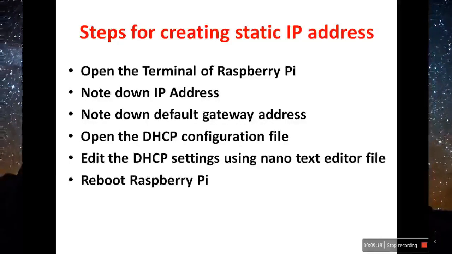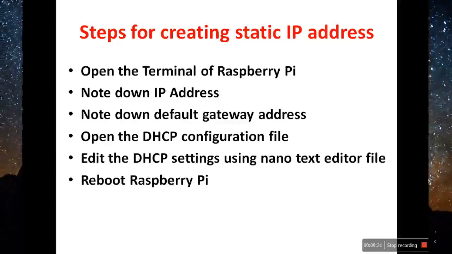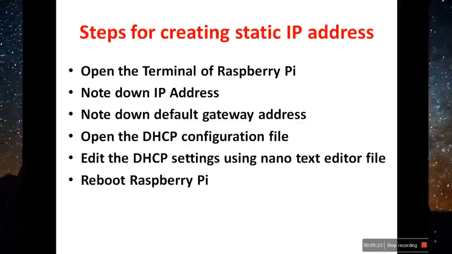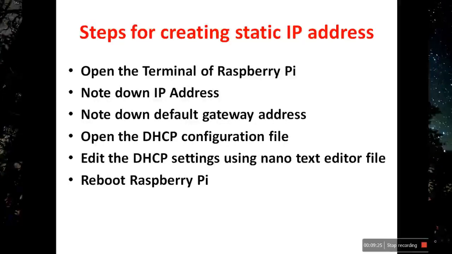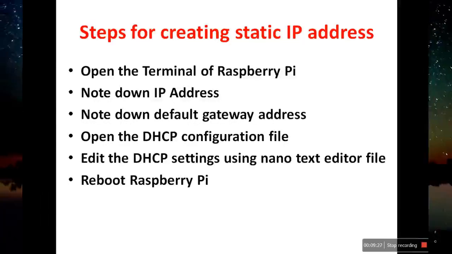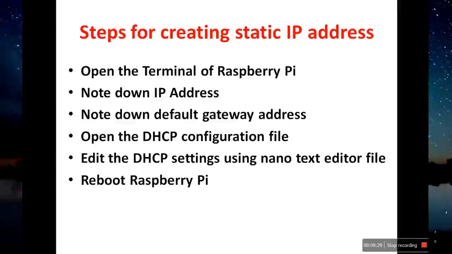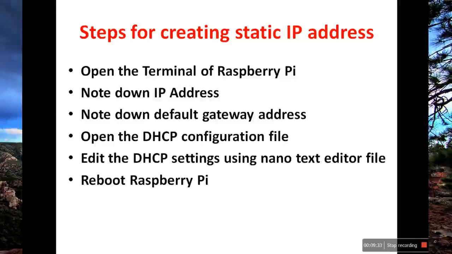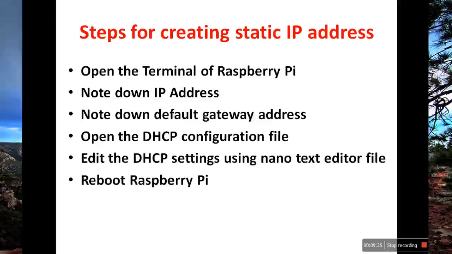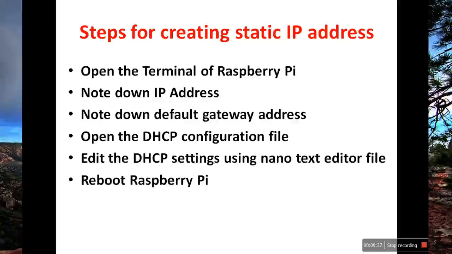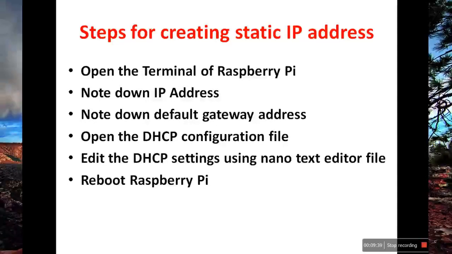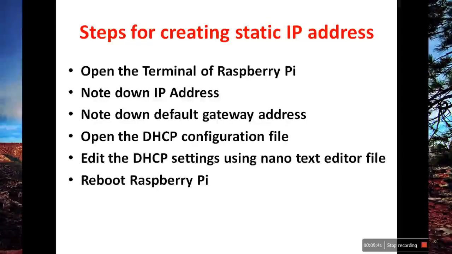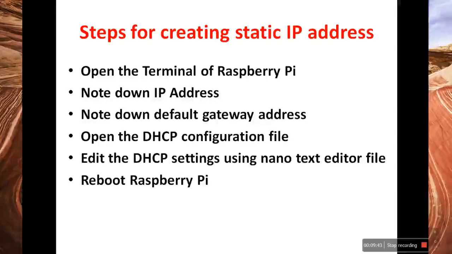Next, note down the default gateway address. You can note down the default gateway address from Windows 7 itself. In Windows 7, type cmd, that is the command prompt. In the command prompt, enter ipconfig. Then you will get the default gateway, which you have to note down.